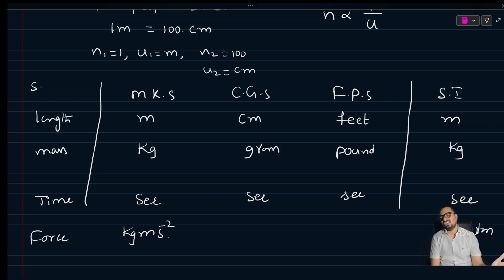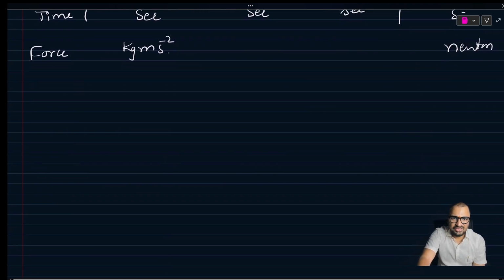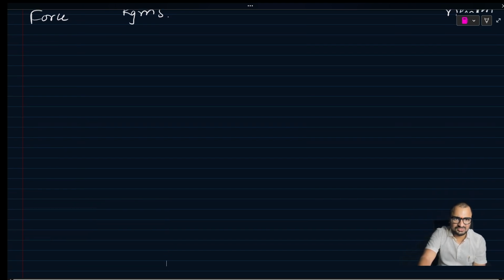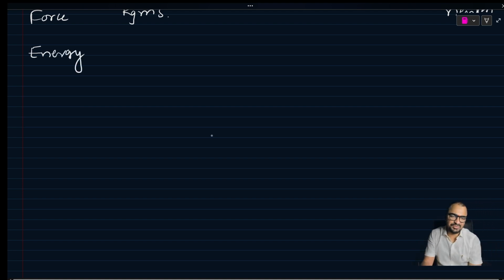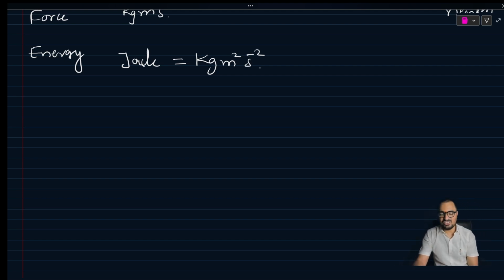Like energy: the SI unit is joule, but the MKS unit is kg meter square per second square.